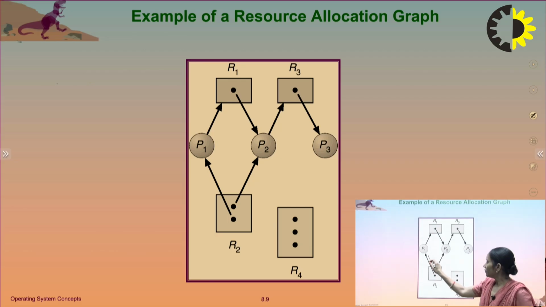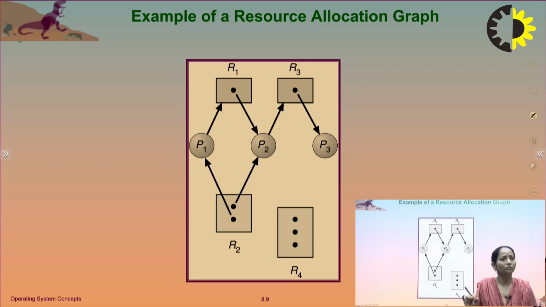Here P1 is holding resource R2 and P2 is also holding resource R2, because it has 2 instances, and P1 is waiting for R1. P2 is holding resources R1 and R2 both, and P2 is waiting for R3, and then P3 is holding resource R3. None of the processes is waiting for or holding the resource R4.